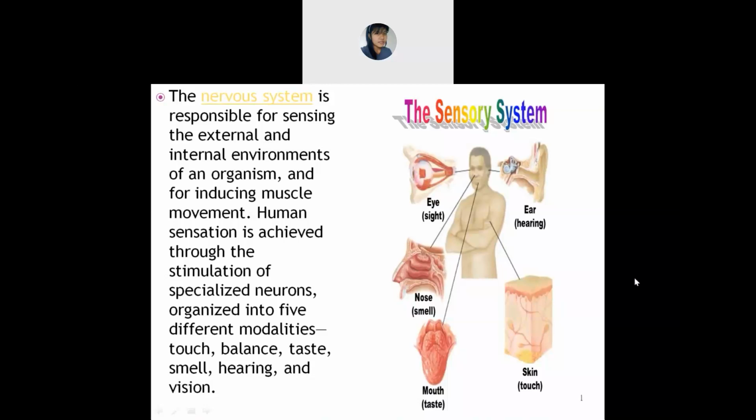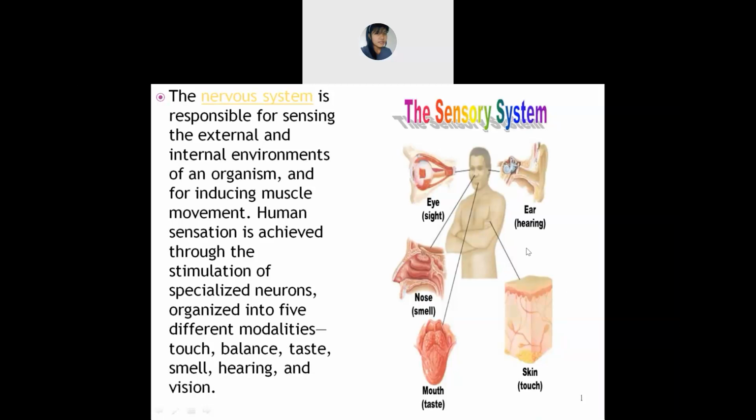And the external environment, as you have already said, you can sense by seeing, by just viewing the things occurring around you, and you can sense with the help of your nose whether it's a good or bad smell, and so on. Is it clear about this portion? Also, the sensory system coordinates with your muscle movement, right? So it is about this.